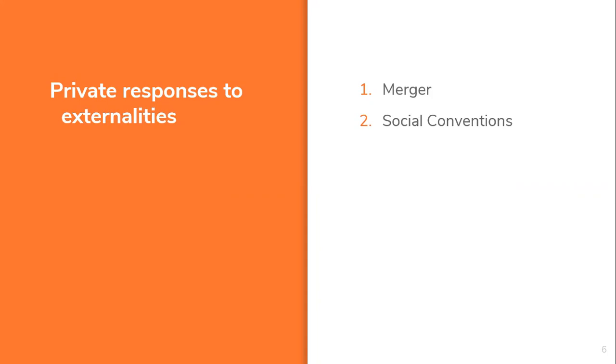The second way is a social convention. Unlike firms, individuals cannot merge to internalize externalities. However, a number of social conventions can be viewed as attempts to force people to take into account the externalities they generate. School children are taught that littering is irresponsible and not nice.